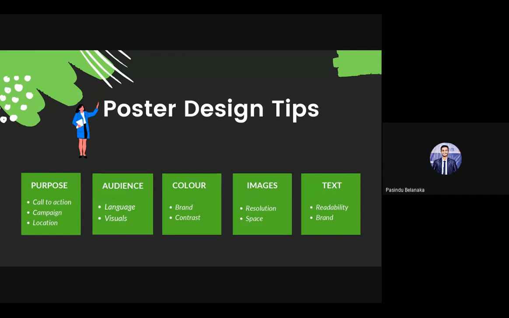And images, very high quality images, it should be, to get the idea. Blurred images don't give the message that we want to say. And the text, finally, obviously it should be readable and brand aligned as well. We have some text rules as well. So these are the things that you can play with if you're creating a poster as one of your methods to touch the customer.